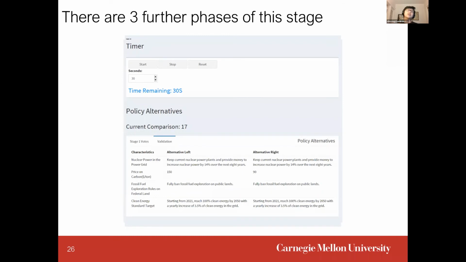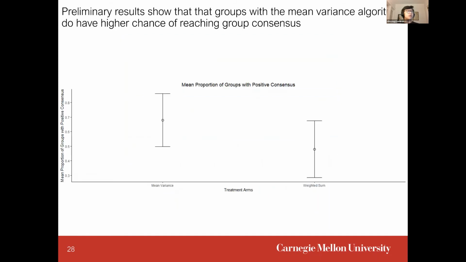Finally, after the group decides on whether to accept that final recommendation, we validate that decision by asking 10 further comparisons for the group to choose between the recommendation or 10 other alternatives. Our preliminary results show that groups, when provided with the recommendation from the mean variance algorithm, do have a higher chance of reaching group consensus.